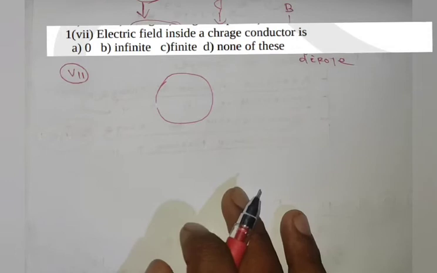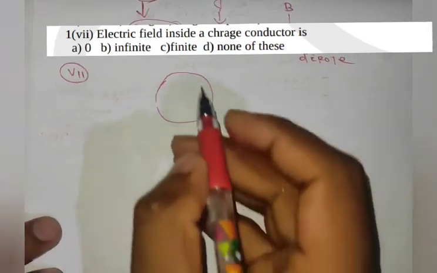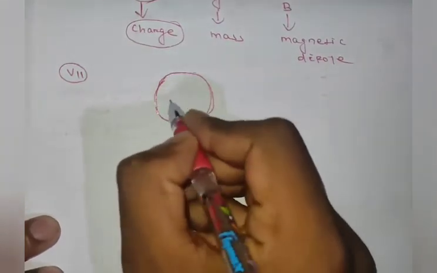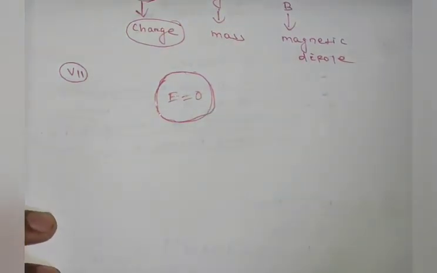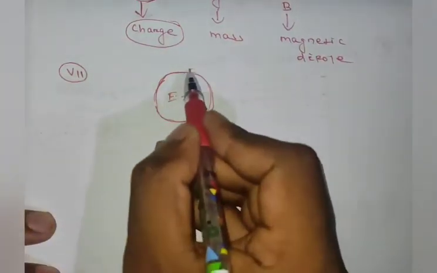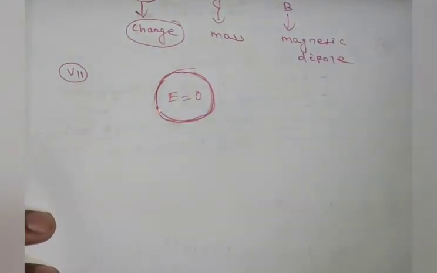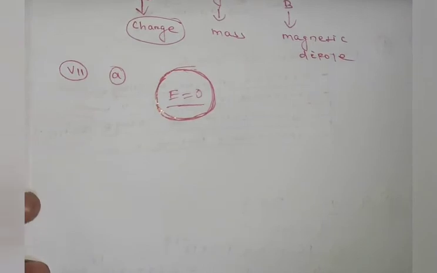Now I will come to the seventh question. It was: electric field inside a charged conductor is what? We know inside a charged conductor the electric field is always zero. Why is the electric field always zero? Because electric lines of force never pass through the conductor. So inside the conductor the electric field is always zero. So option A will be correct.